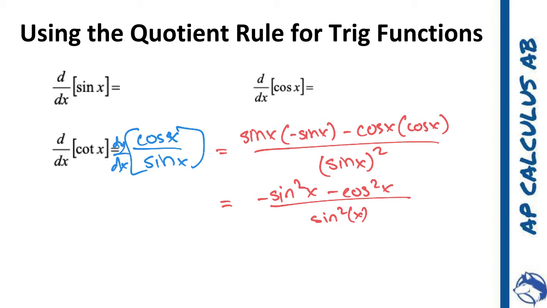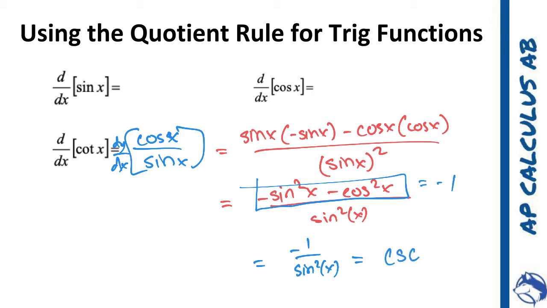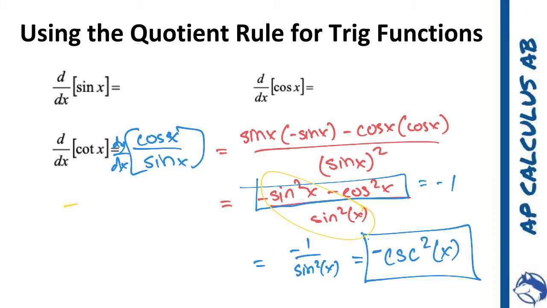Well, you can go ahead here and realize that this is equal to a negative 1. So then I can say that this is negative 1 over the sine squared of x, which is equal to our cosecant squared. Make sure you have that negative, but it's cosecant squared of x. So that's what one of them equals. And if we do the same thing as what we did before, we're going to end up with negative 1 minus the cotangent squared of x. And so this is also going to be an important thing that we see.